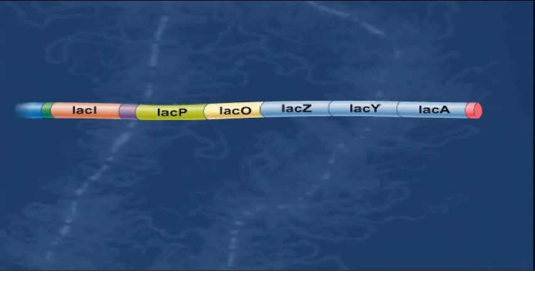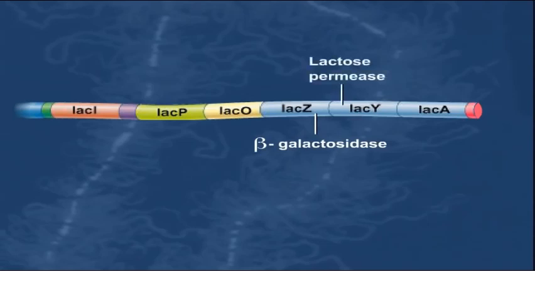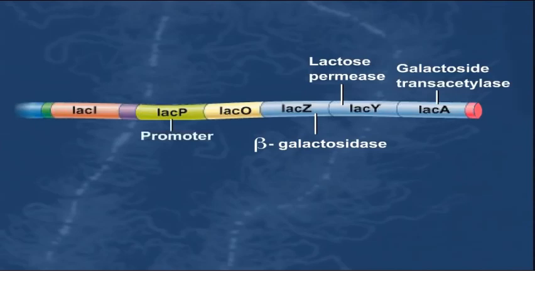3 genes clustered together on the chromosome are required for the bacterium to utilize lactose. These were determined to be the LAC-Z gene that codes for the enzyme beta-galactosidase, the LAC-Y gene that codes for a lactose permease, and the LAC-A gene that codes for the enzyme galactoside transacetylase. The LAC-P region is the promoter that is needed to transcribe the LAC-Z, LAC-Y, and LAC-A genes as a single polycistronic mRNA. The LAC-O region is an operator site that is involved in the transcriptional regulation of the Lac Operon.